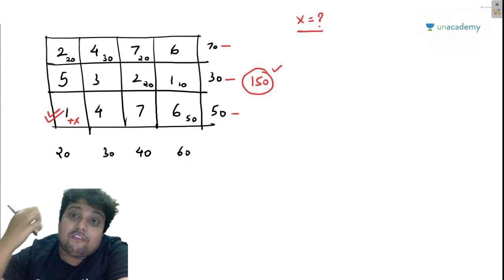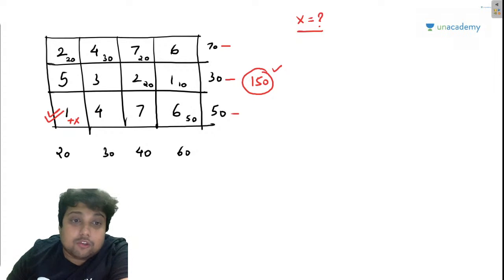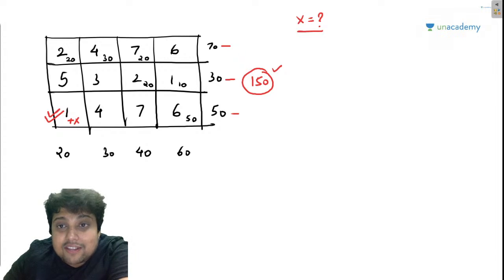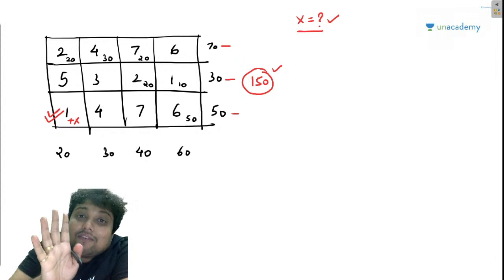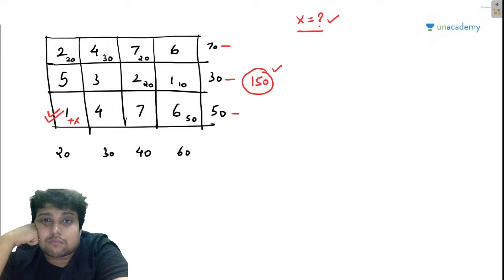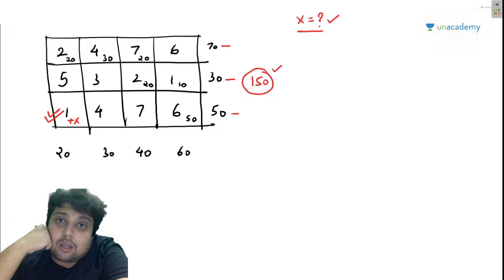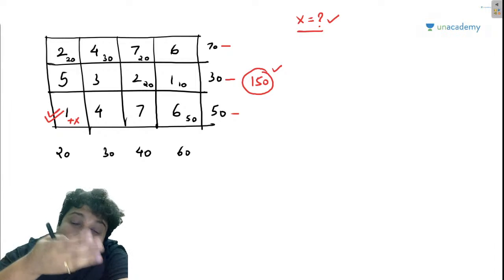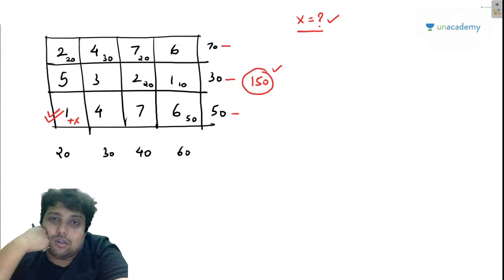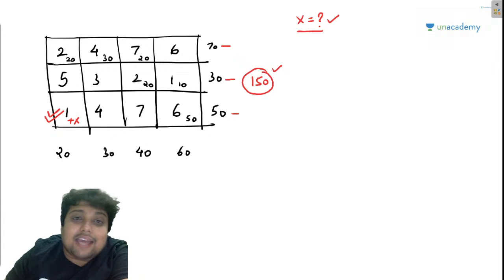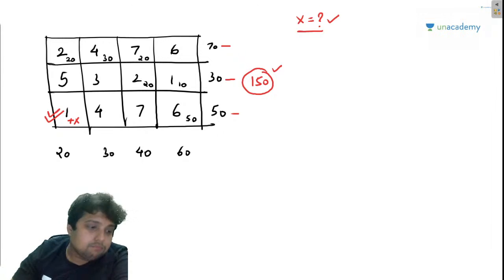So I will definitely have to give him some Maggie. I have decided that I will give him X packets of Maggie. I don't know the value of X right now. Now if I have already allocated 150 Maggie and I am saying I will give him X, then I will have to take these X packets from the positions where I have already kept Maggie.